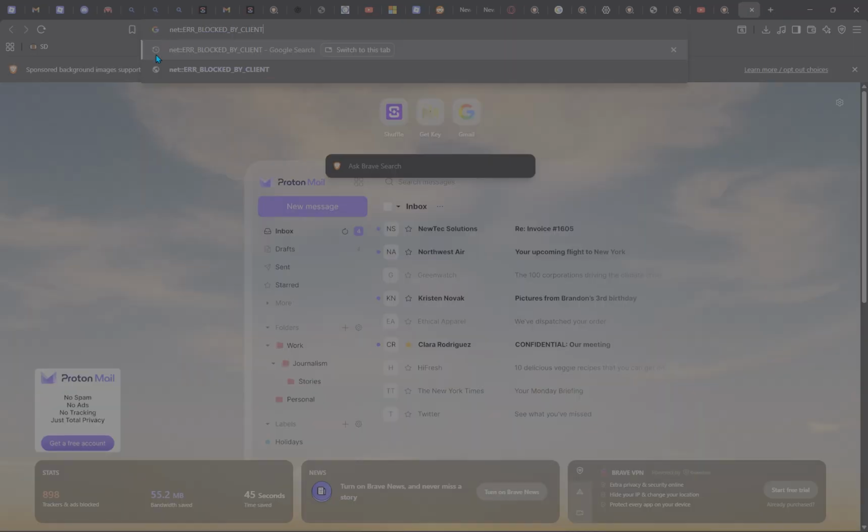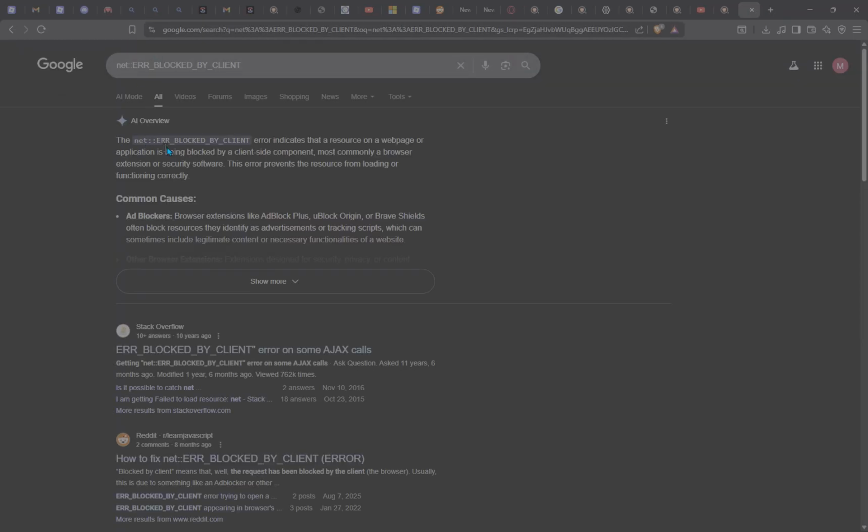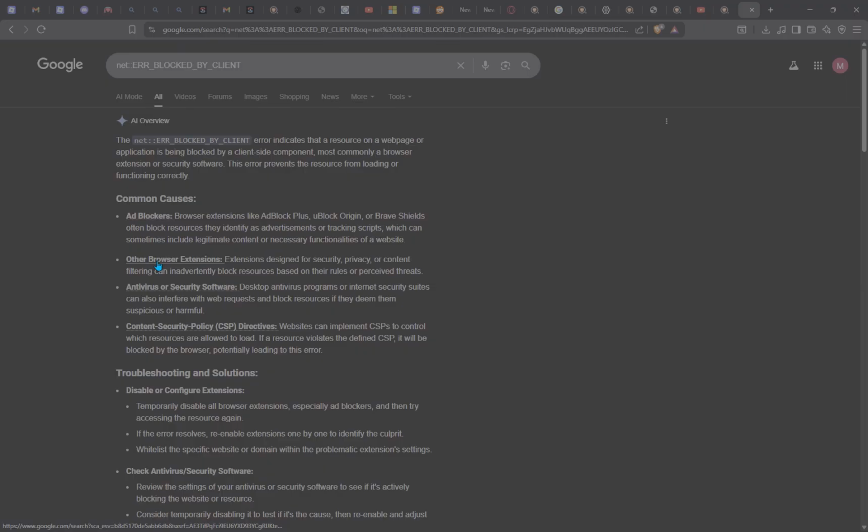So we're just gonna go and paste this into our browser. The net error indicates that a resource on a web page or application is being blocked by a client-side component, most commonly a browser extension or security software. This error prevents a resource from loading or functioning correctly. Basically, the stuff that's bad, your thing tries to block it.